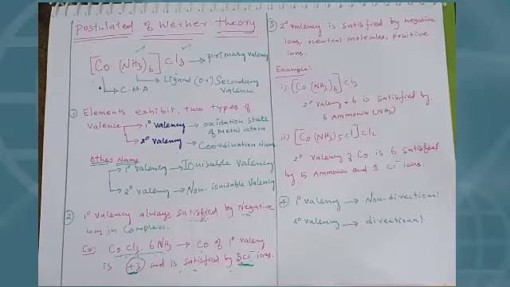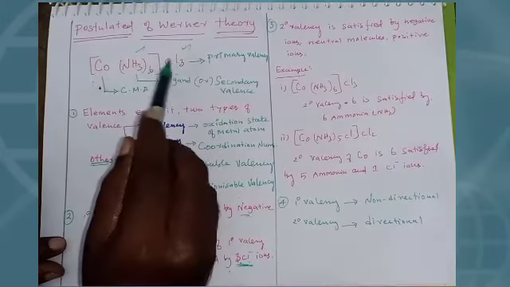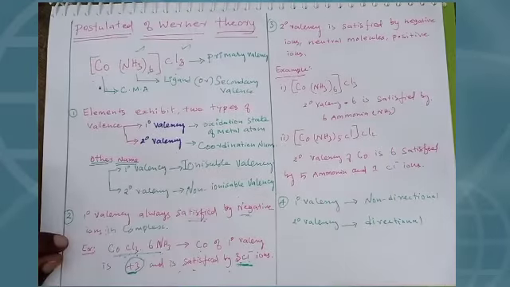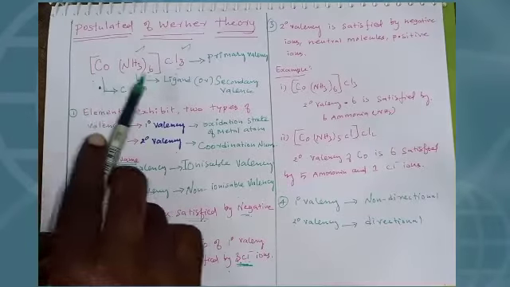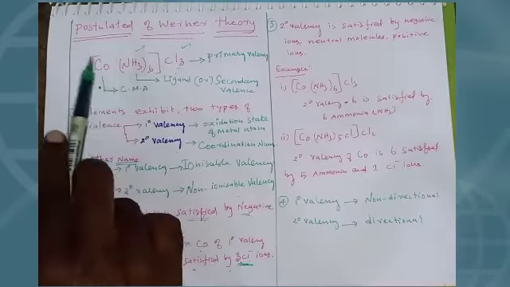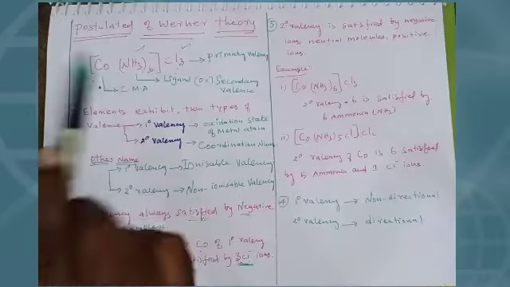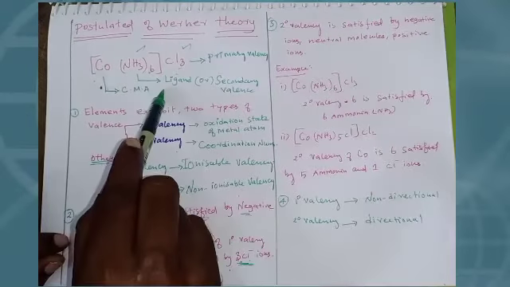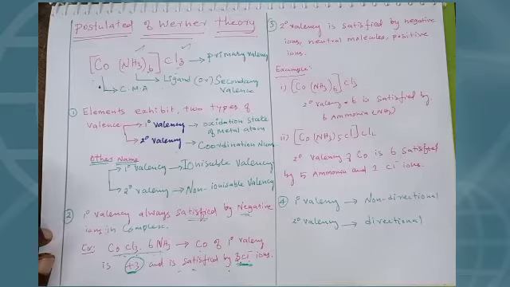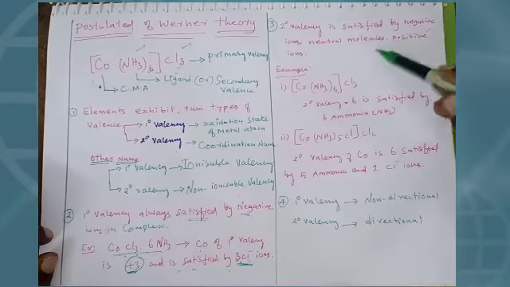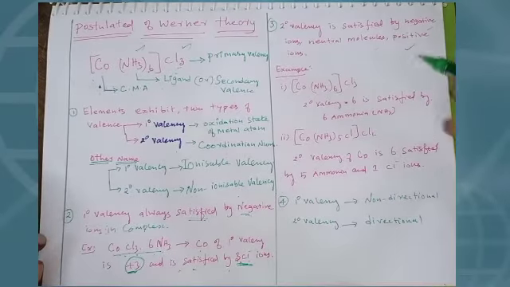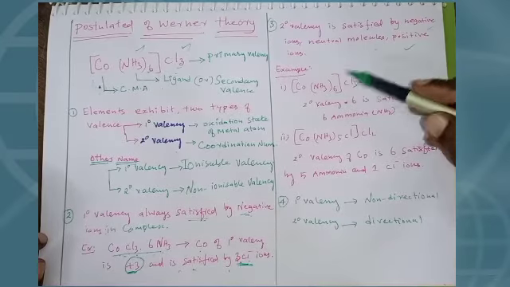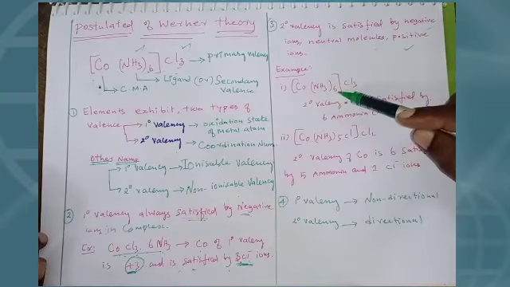Here this is the secondary valency, and this is the primary valency. The secondary valency of cobalt is satisfied by the ligand, so that ligand may be negative ions, neutral molecules or positive ions. Next, for example, Co(NH3)6Cl3.